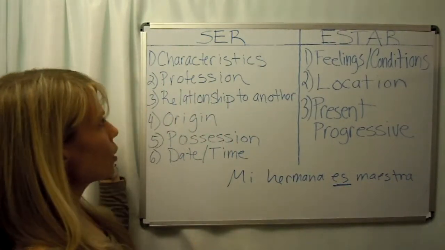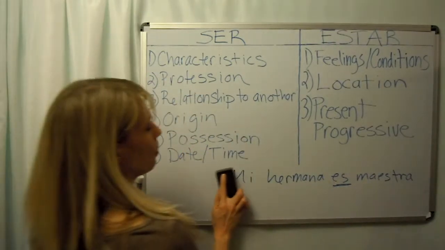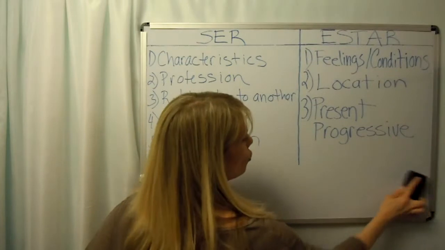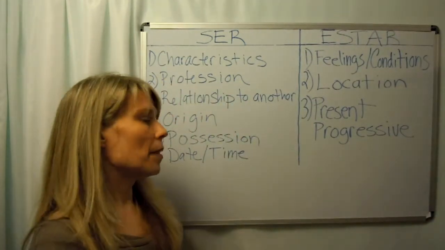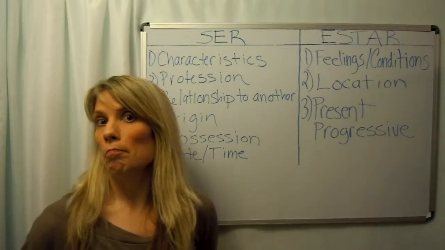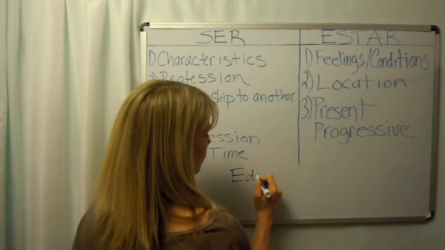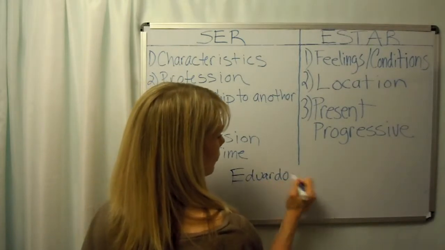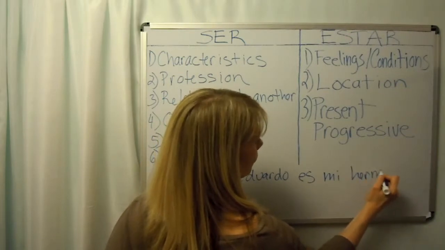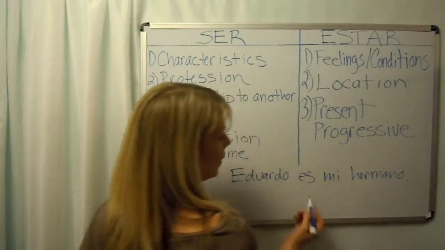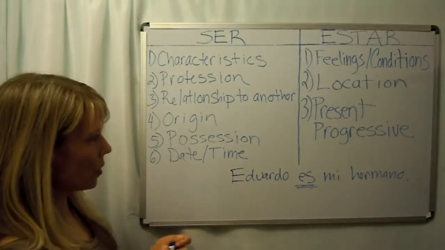So characteristics, profession. Next, we're going to talk about relationship to another person. So, if I want to say Edward is my brother, I'd say Eduardo es mi hermano. And again, my form of ser right there. So describing relationship to another person.